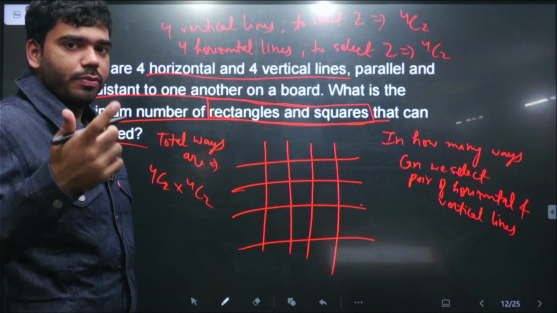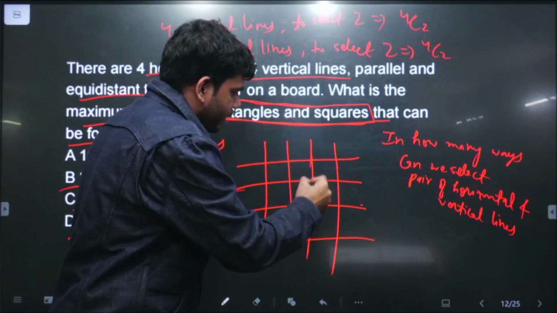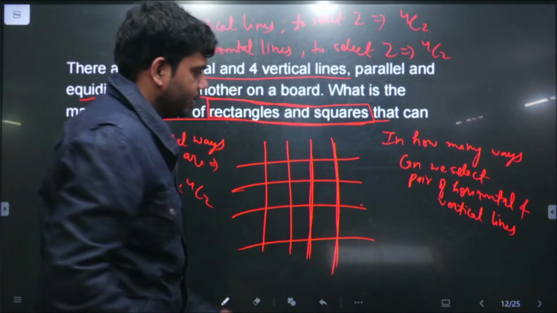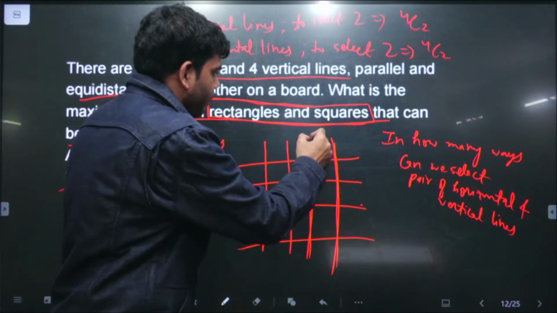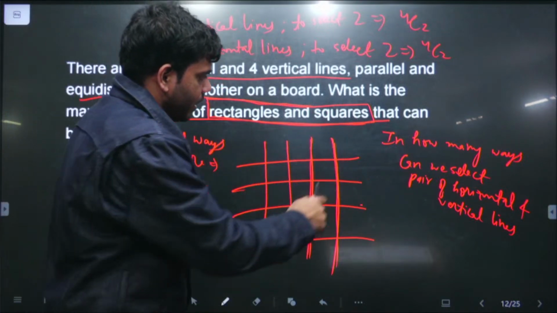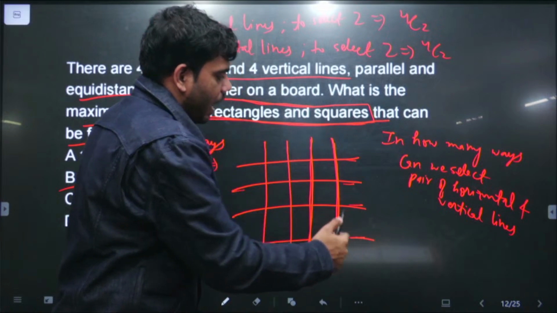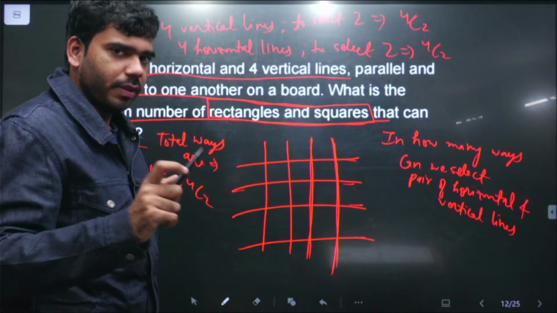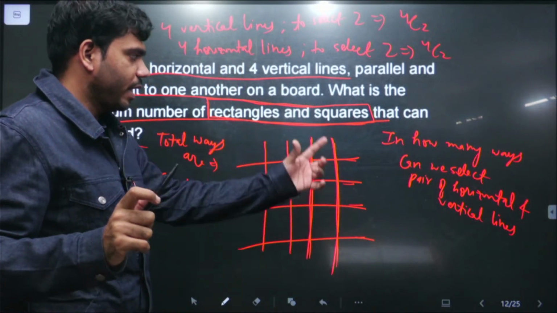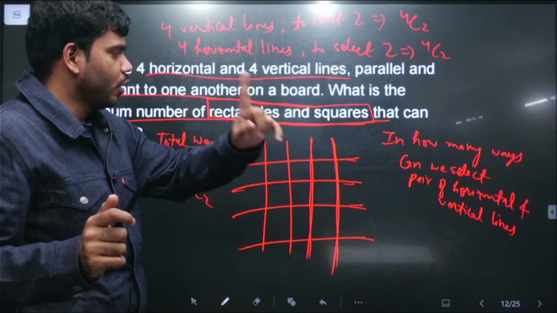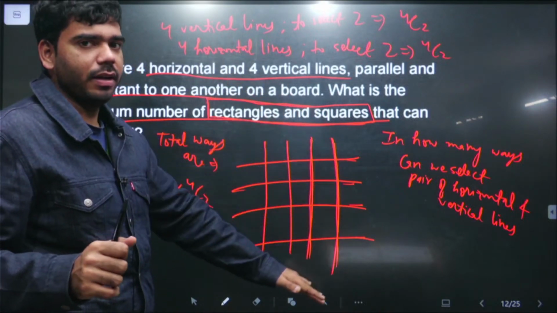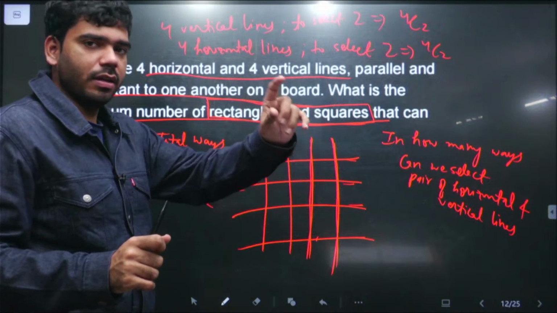It means for every single vertical line pair, just imagine we have taken this pair, with any horizontal line pair we will have a unique rectangle or a unique square. Meaning a unique quadrilateral can be formed if we take one specific vertical pair and with any horizontal pair we can have one unique quadrilateral.